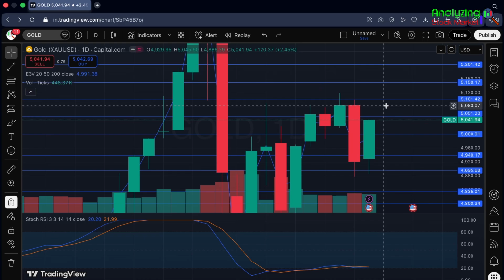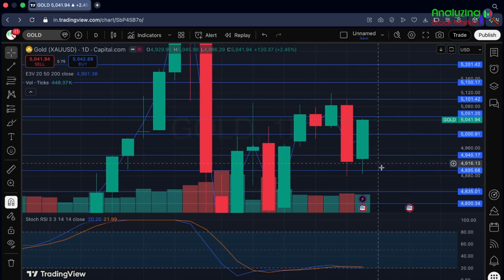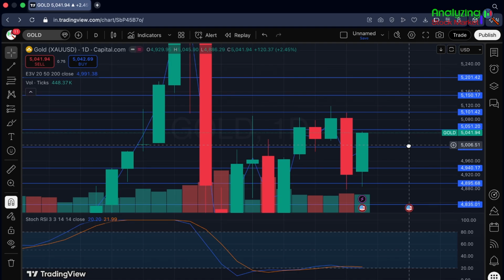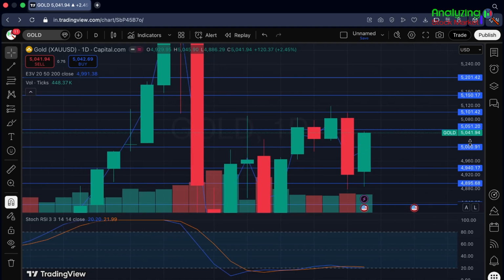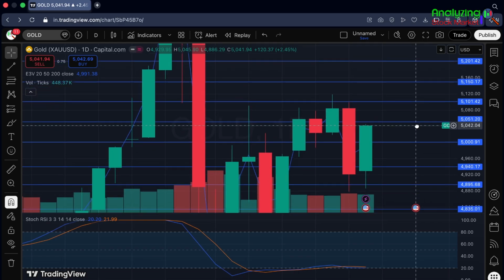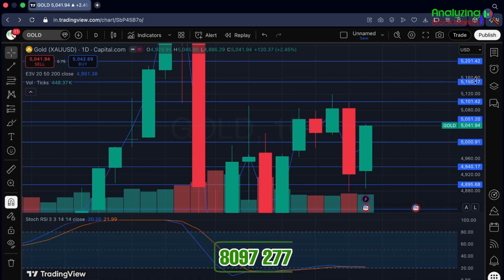These are some important support and resistance zones that I have already marked. We don't need to mark any new levels because these levels were already marked during our previous week analysis. So let's straight away talk about the closing first. Here, 5041 is the closing, the direct support is 5000 and the direct resistance is 5051. After the direct support, there is support at 4940 and then 4895. After the direct resistance, there is resistance at 5100 and then 5150. These are two important support and resistance zones which will help you set better stop loss and target levels for this week.